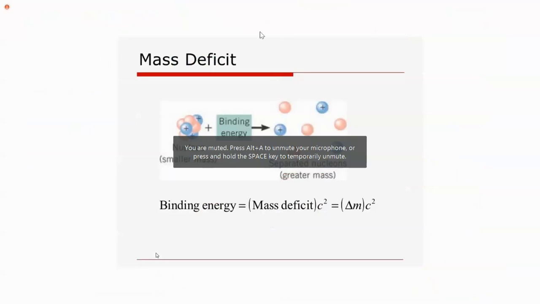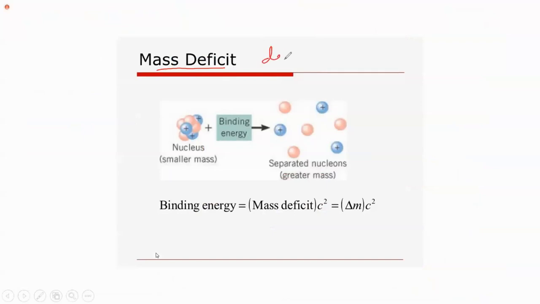Now we have to study binding energy. Before that, we must know what is mass defect or mass deficit. Whenever there is a nucleus which is bound together with the help of the strong nuclear force, we need some kind of energy to break it apart into constituent nucleons. So these are separated nucleons.